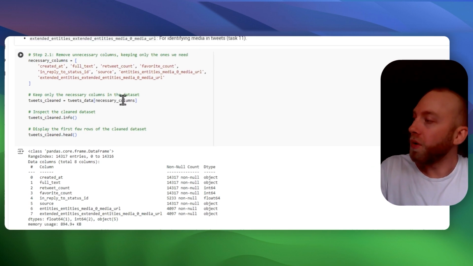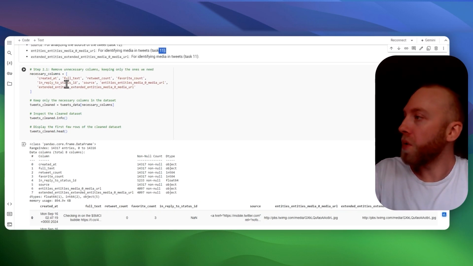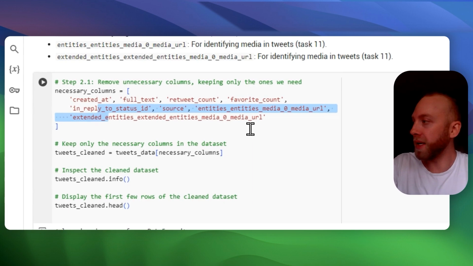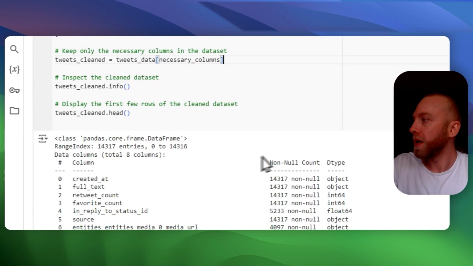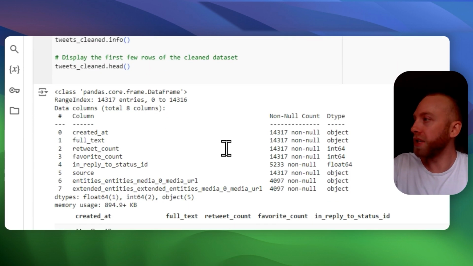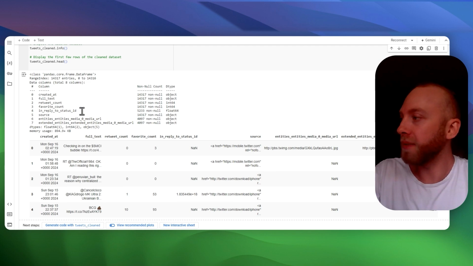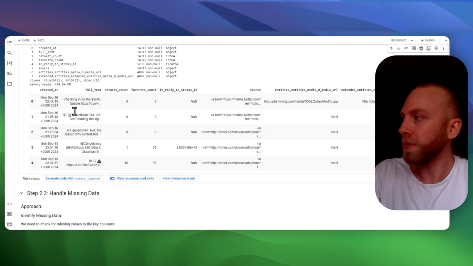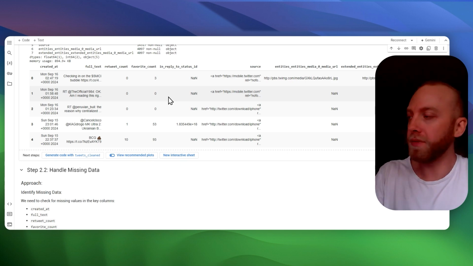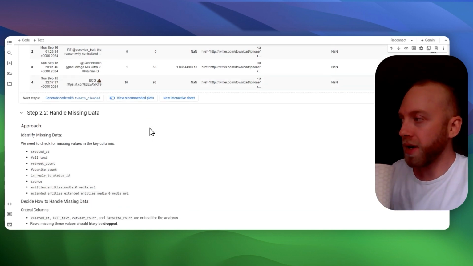So great, everything's going pretty good so far. We made a new data frame called tweets cleaned with these columns that we needed. Then we ran an info check to see the data types and things like that. And here's just the first 5 entries of that data frame we created.